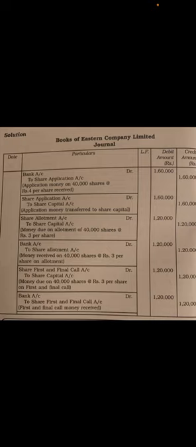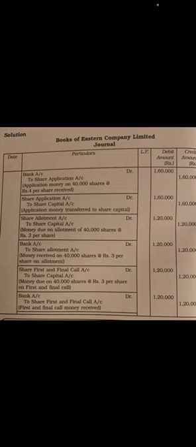Next journal entry is for call money due, that is first and final call money together. The amount for first and final call is 4 rupees. So share first and final call account debited to share capital account.